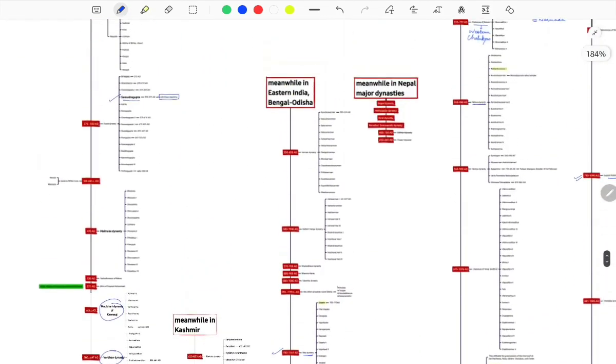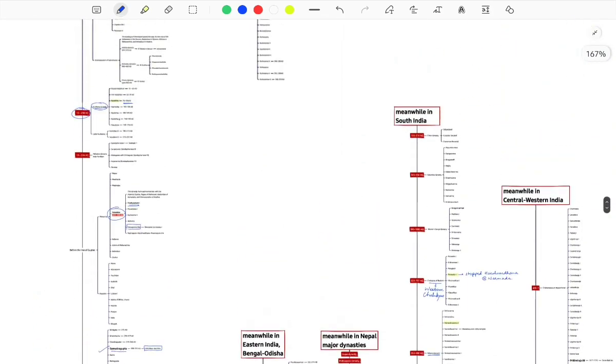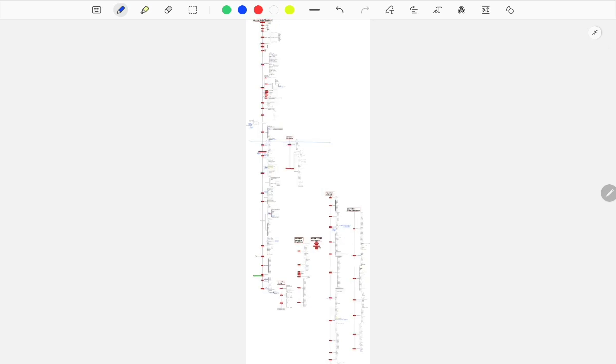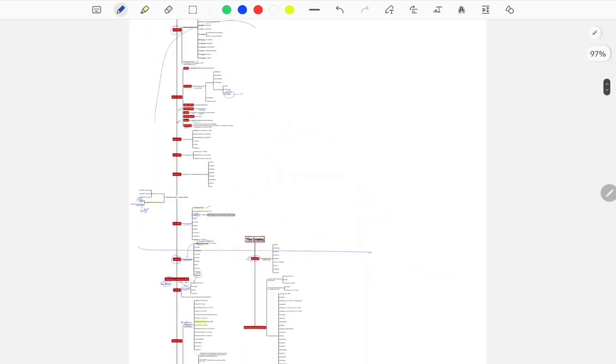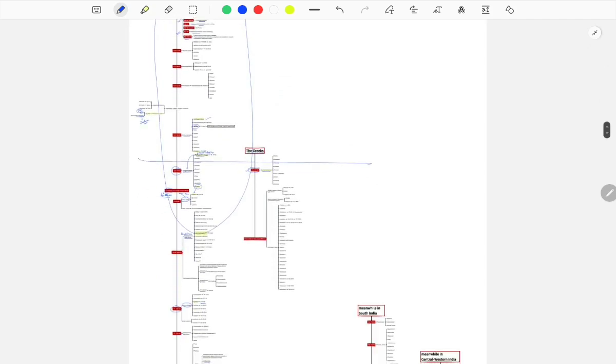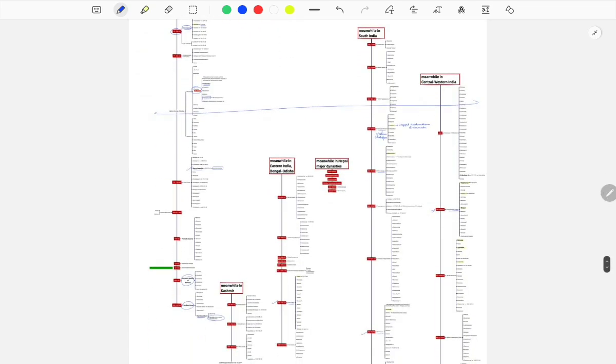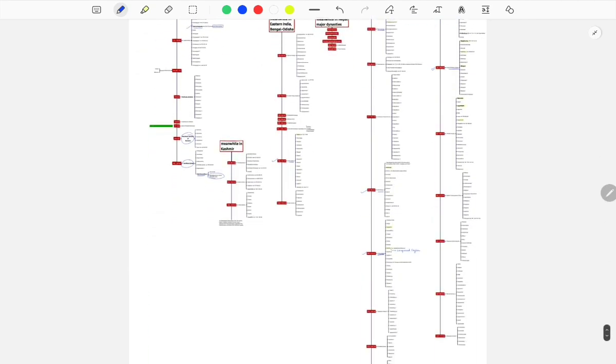Okay, now meanwhile, let me show you how you will see this timeline. So these are the parallel lines. What was happening in another part of India? Everything you are seeing here is majority your northern India part. What was happening on the northwestern side, or with the Greek dynasties, or in the south, or in western India, or eastern India. So these are the kind of things.